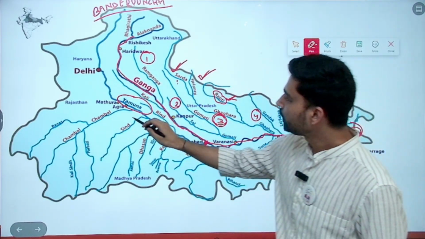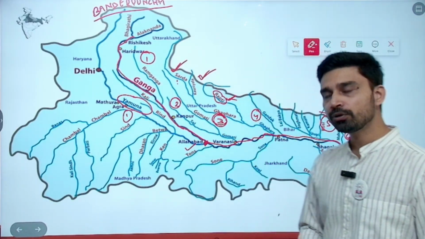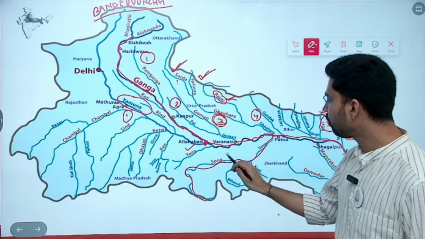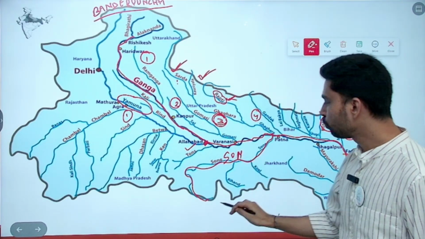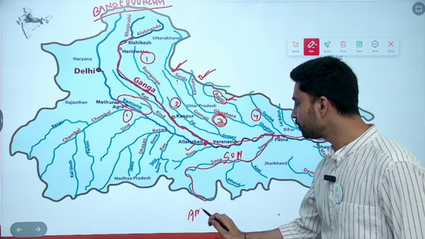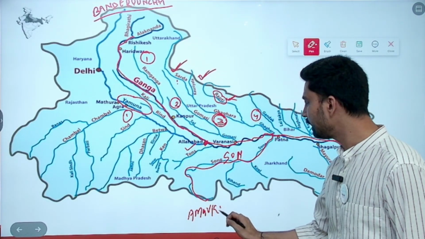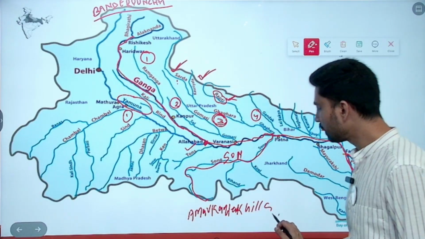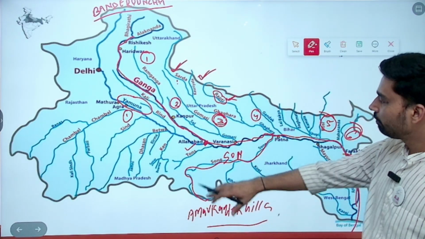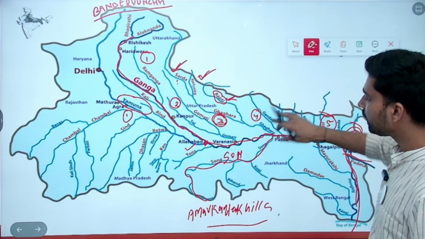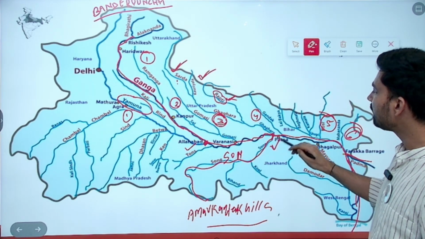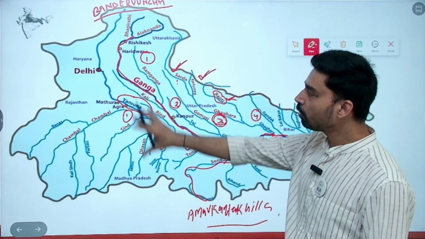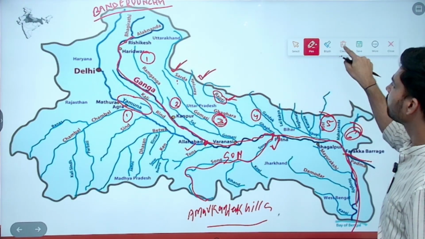Apart from Yamuna, the other major right bank tributary of Ganga, if you have to remember, is this one. This is called river Son. Son originates from a place called Amarkantak Hills in Madhya Pradesh. After originating from the Amarkantak Hills in Madhya Pradesh, the river flows in the eastward direction and joins Ganga near the city of Patna, which is the capital of Bihar. That's how we can understand the overall Ganga river system.